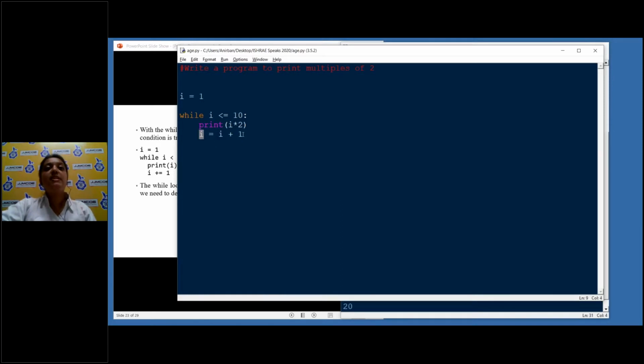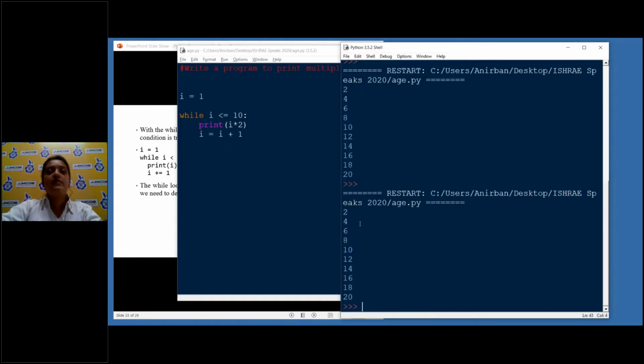So in order to increment the value of i, we wrote i = i + 1. That is, i first will become 1, 2, 3, 4, 5, 6, 7, 8, 9, as long as it is less than 10. If you wrote less than 10, it will go till 9. Obviously, because 9 is less than 10, and the condition will become false once 10 is not less than 10. So we wrote this. And now if I run it again, I got 2, 4, 6, 8, 10, 12, 14, 16, 20. So I got all the multiples of 2.